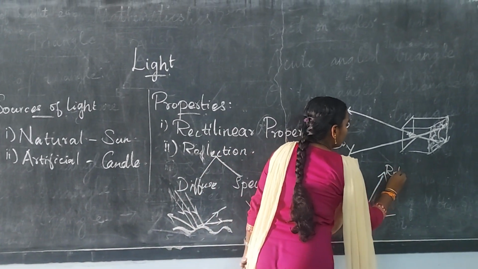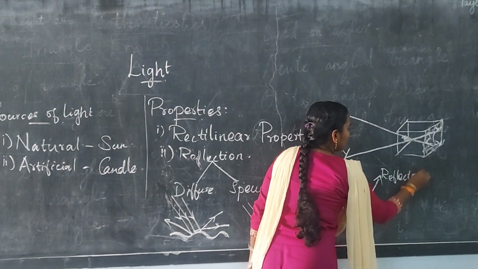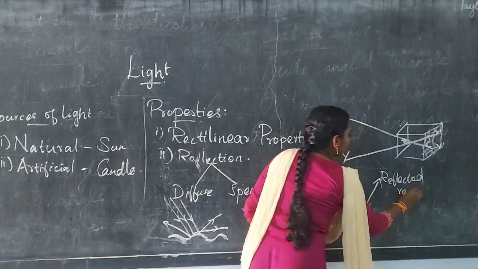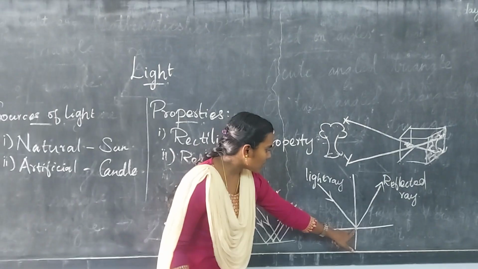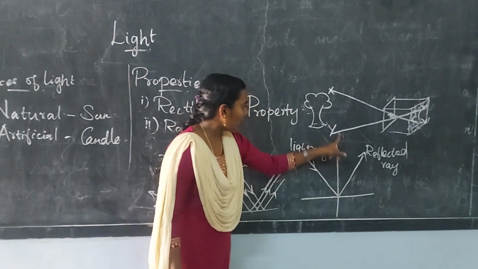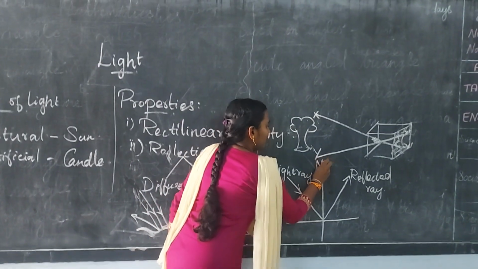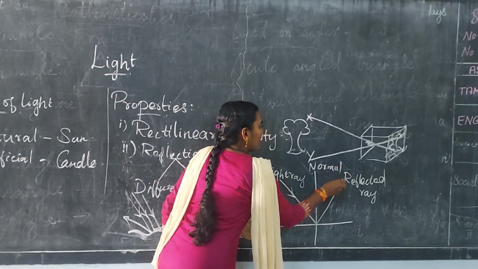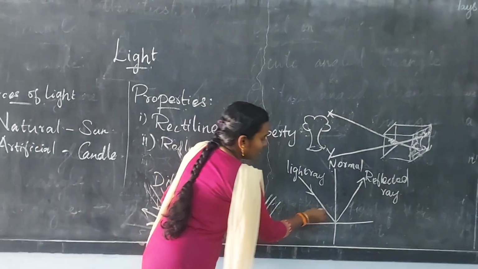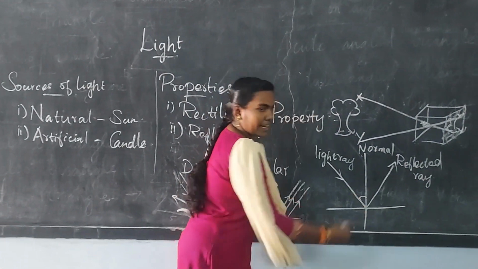The reflected ray: the light ray hits the surface and reflects back. At this point there is a normal. These two lines form an angle.